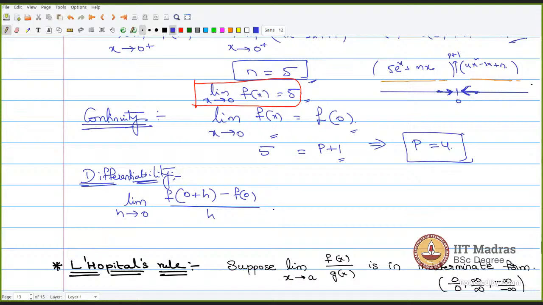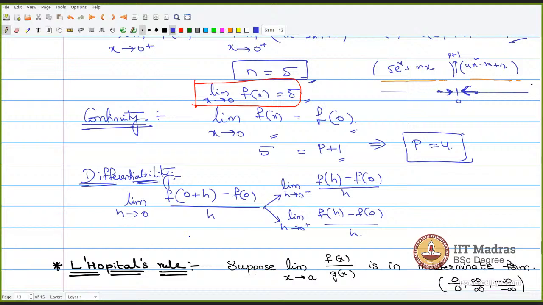In order to check whether this exists or not, we check this thing. 0 plus h is nothing but h. If these two values are equal, then only we say this limit exists. If these two values are different, then the limit does not exist, and we say it is not differentiable.